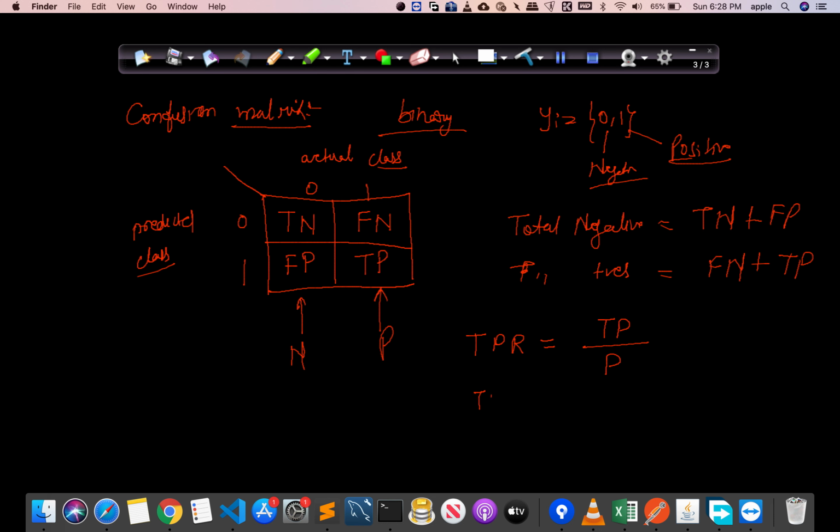Now true negative rate is all the true negatives out of all the negatives that we had. And false positive rate means all the false positives out of all the positives that we have. And false negative rate is all the false negatives out of all the actual negatives that we have.